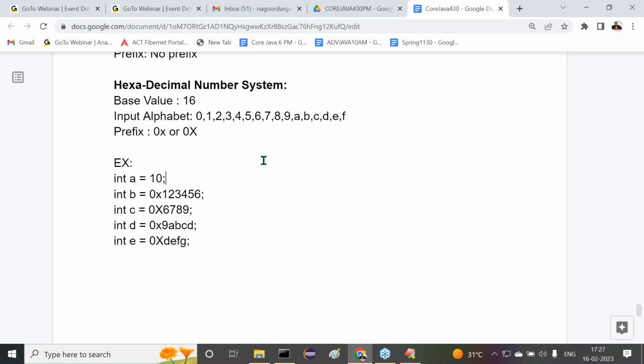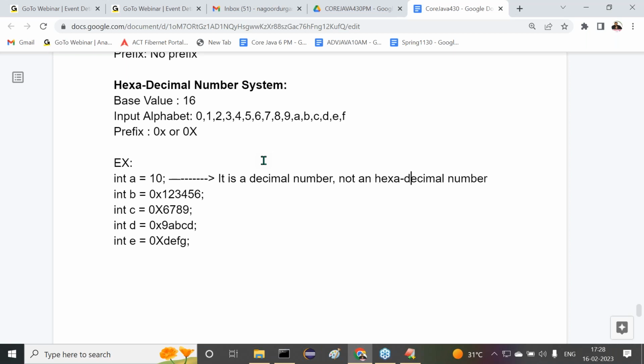Now out of all these, tell me, what is the first one? It is a decimal number, not a hexadecimal number.